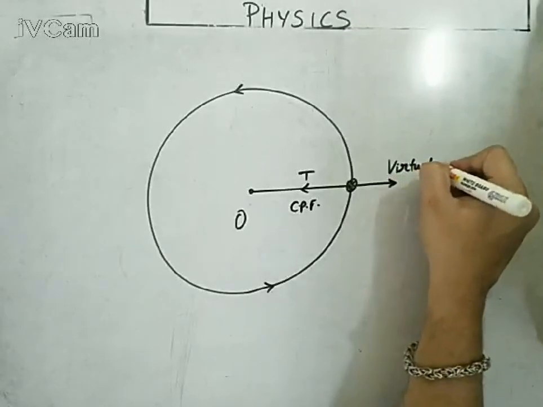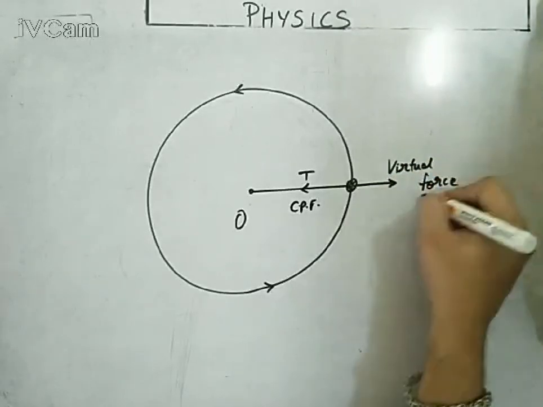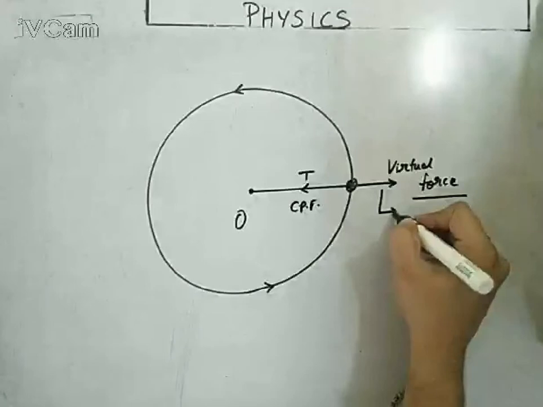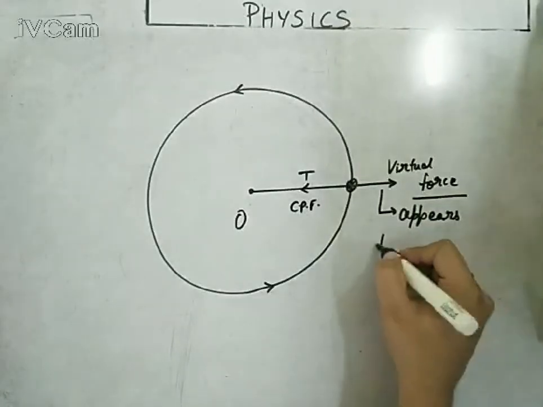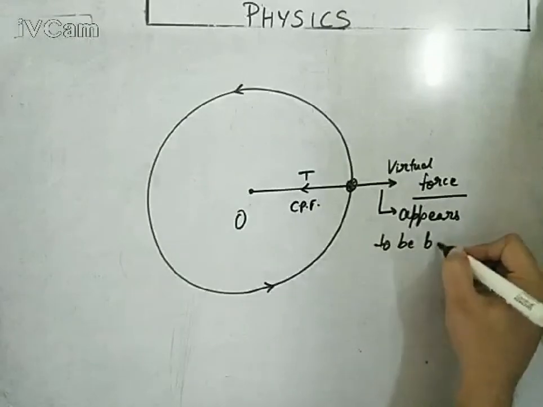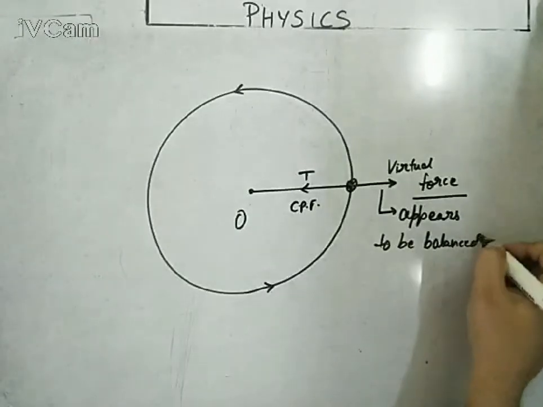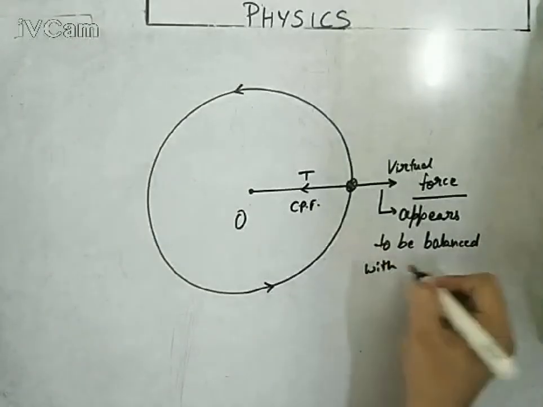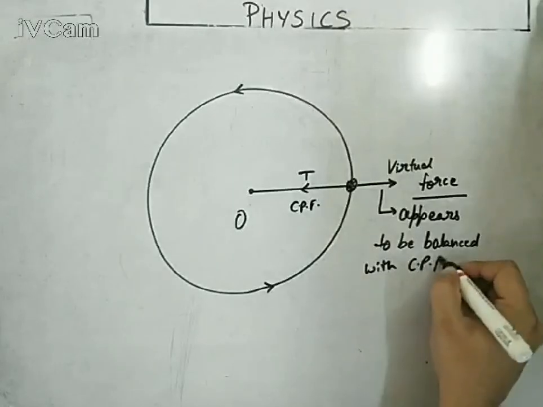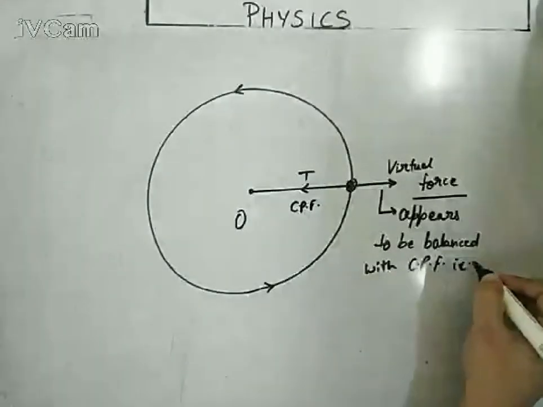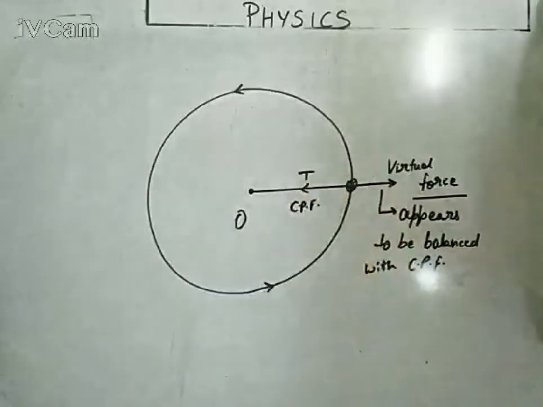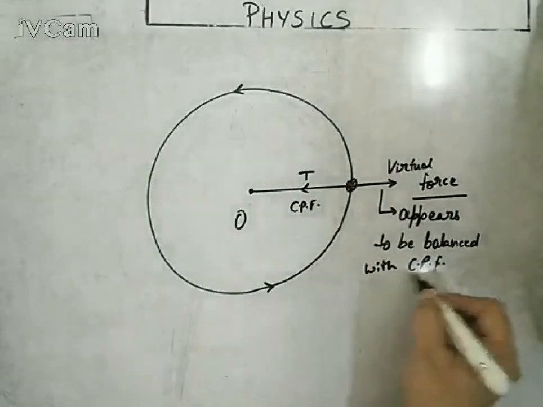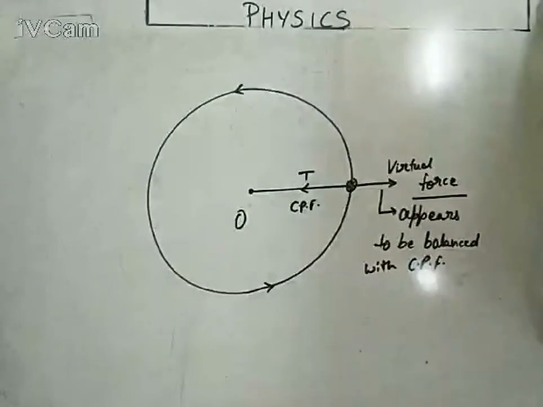It is a virtual force which appears to be balanced by the centripetal force, that is T here. This time it is T. In case of planetary motion, it is gravitational force. So we will simply write it appears to be balanced by centripetal force.